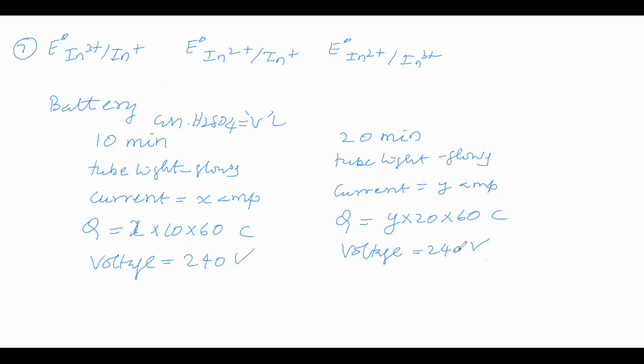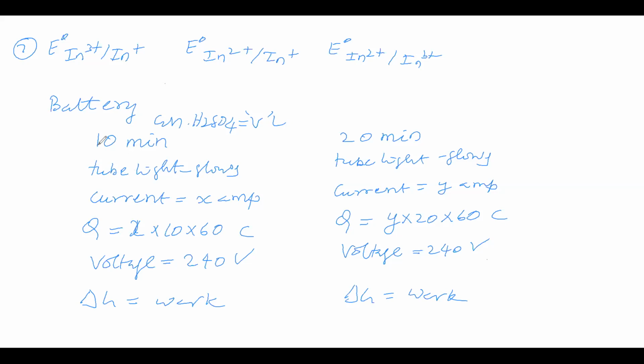Sir, now we will see delta G. Delta G means useful work. Here work is done, that means the tube light has glown. Here also delta G means useful work. Work is done, the tube light is glowing. Therefore, useful work is there. So here delta G is there, here also delta G is there.